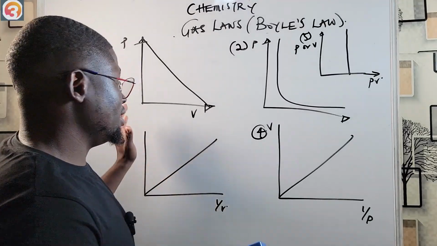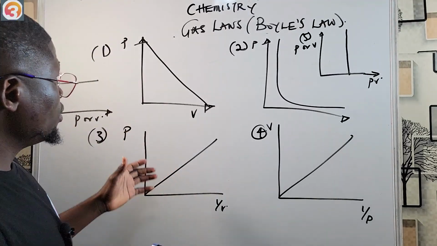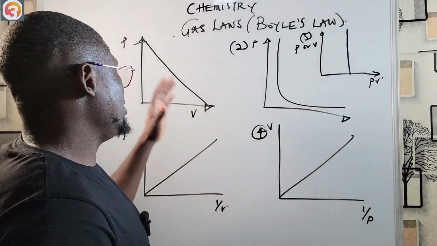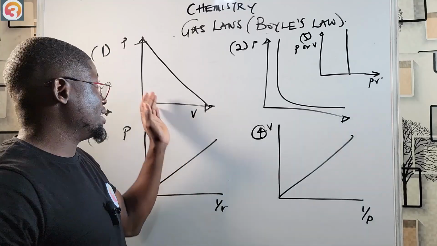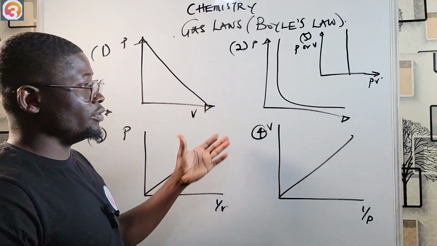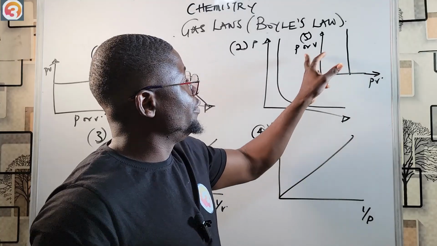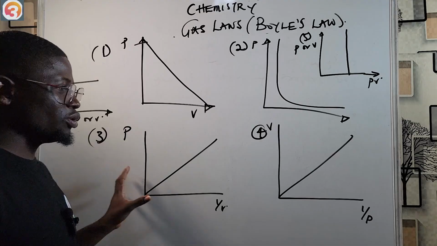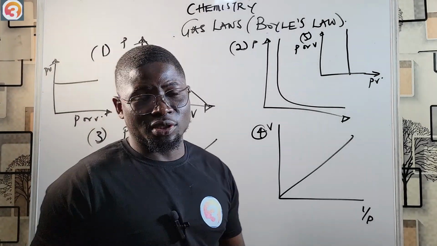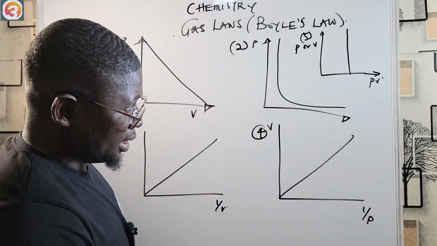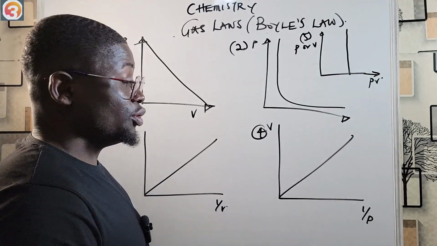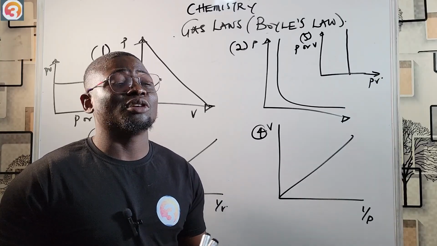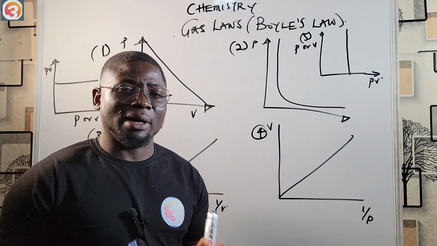Very, very easy. As you can see, when the pressure or the volume is varied, PV remains constant. And you can see that P is inversely proportional to volume in all of these variations. So you must take note of this graphical representation, as it will be very helpful in exam settings, because you do not know where JAMB will set that question from in your time. Just know what you need to know about a particular topic.